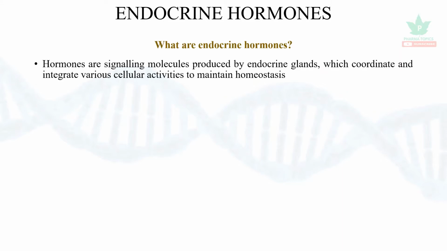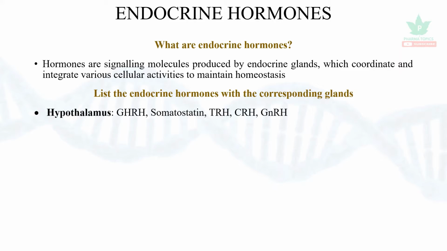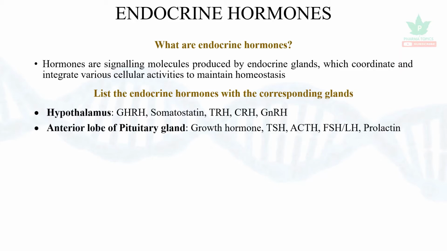The endocrine hormones are the signaling molecules produced by endocrine glands which coordinate and integrate various cellular activities to maintain homeostasis. The list of endocrine hormones with the corresponding glands: Hypothalamus releases gonadotropin releasing hormone, growth hormone regulating hormone, somatostatin, thyrotropin releasing hormone, and corticotropin releasing hormone. Anterior lobe of pituitary gland secretes growth hormone, thyroid stimulating hormone, adrenocorticotropic hormone, follicle stimulating hormone, luteinizing hormone, and prolactin.